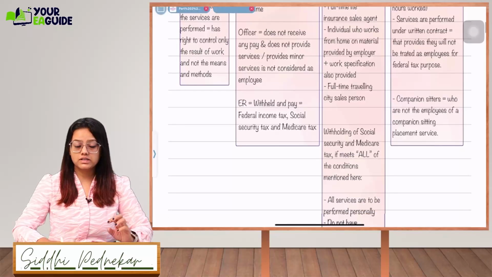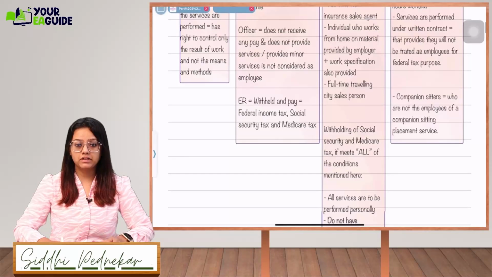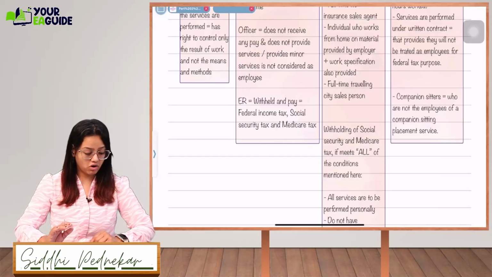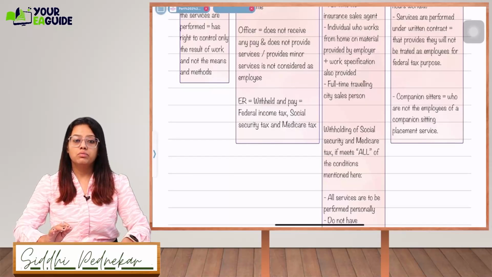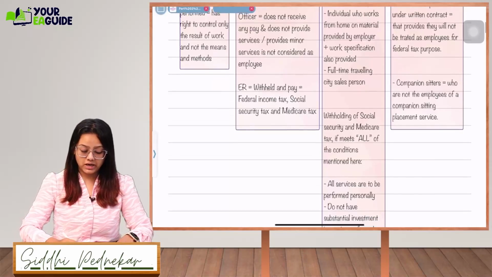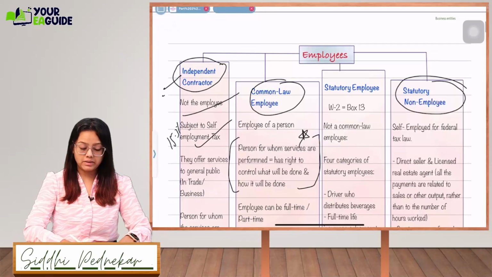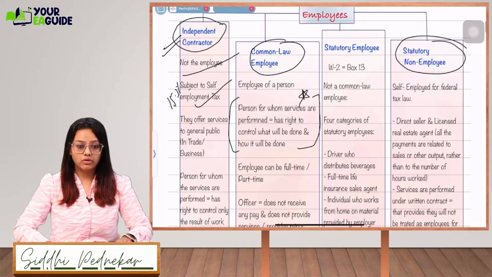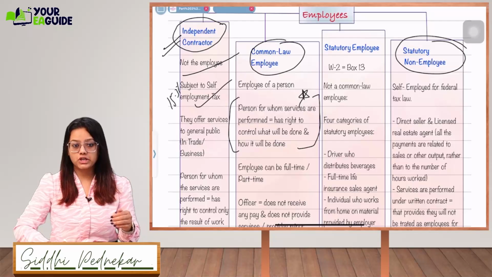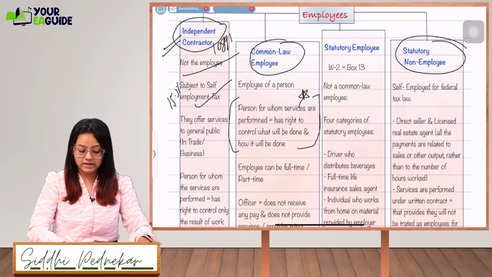The last one is that the employer will withhold and pay the federal income tax, social security, and Medicare. So all the payroll-related taxes will be withheld in the case of a common law employee. In the case of an independent contractor, no withholding will be done. There won't be any withholding of taxes by the person who pays, but instead they are going to receive a 1099-NEC. Here they are going to receive a W2.